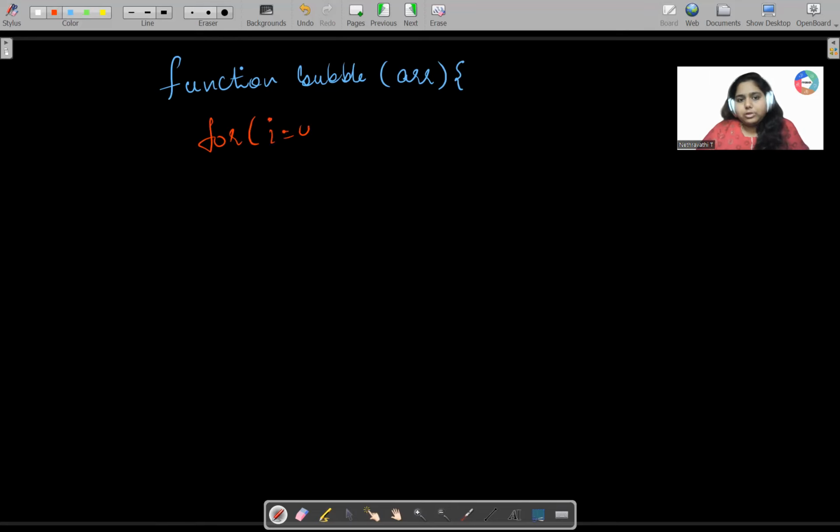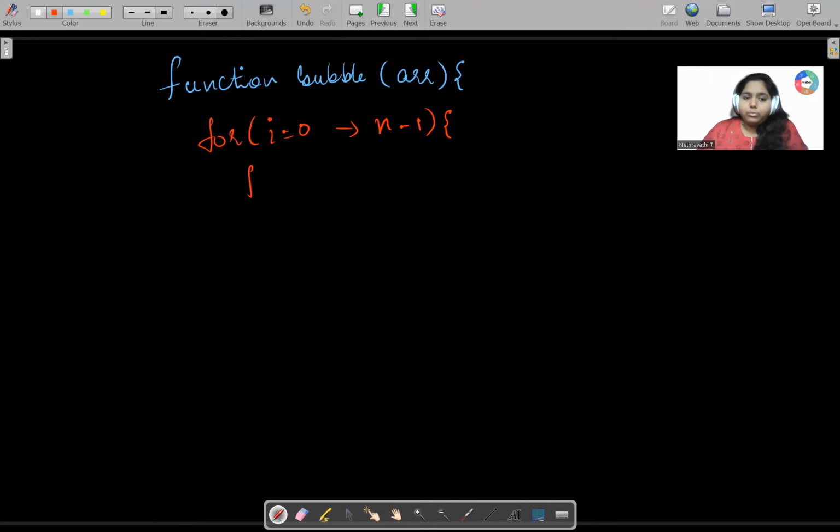Okay. So what I'll do here, I will just take a function called bubble. Fine. What will be my parameter over here? Okay, array. I'll just take it as array. Within that, what do I need to do? Tell me what I need to do within that. So first thing is I need to take a for loop. My for loop will be running from I is equal to 0 up to I is equal to n minus 1. So I want two elements to be compared.